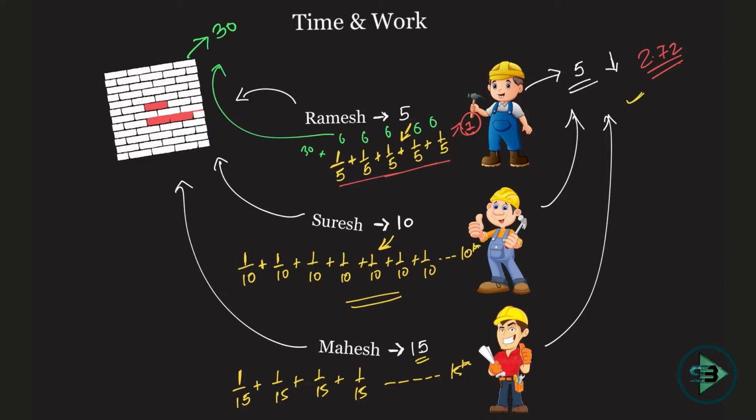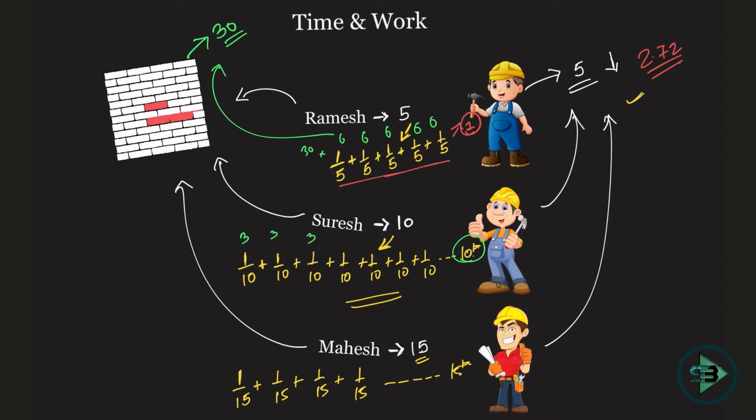So 1/5 of 30 is nothing but he'll be putting 6 bricks in one day, 6 bricks in the other, 6, 6, 6, 6 5s are 30, and in 5 days he'll be completing his work. Similarly you can apply it here as well. 30 bricks are supposed to be put in, so 1/10 of 30 is nothing but 3 bricks. He'll put in 3 bricks in one day, 3 bricks the second day, 3 bricks the third day, such that till the 10th day he will go and he'll put in 30 bricks here.